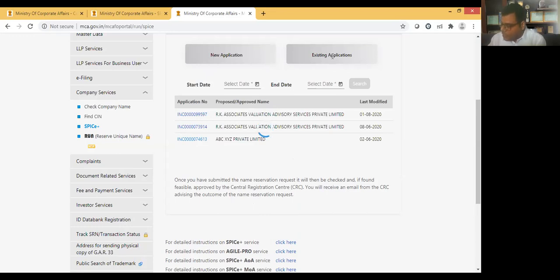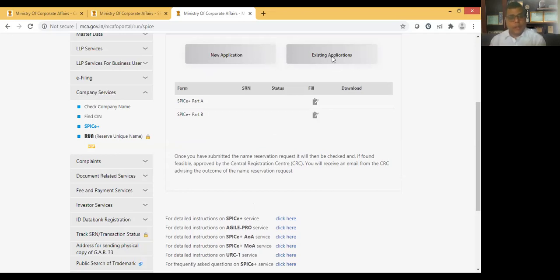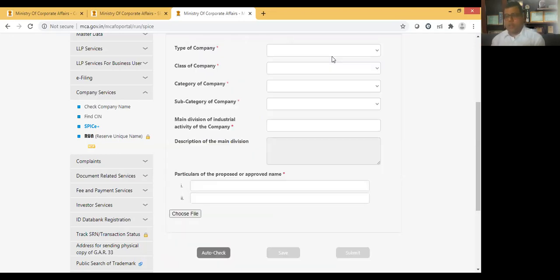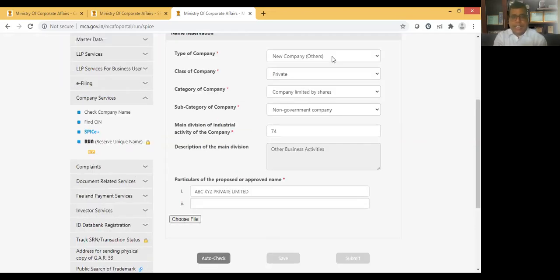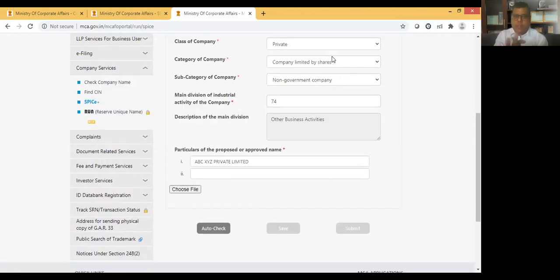Now an application number will be allotted to me, so I will click on that, Part A and Part B. I just tried it when the concept came in February 2020, to check how it basically works, so that I can advise my clients or speak to my students about how it works. It is basically the same, Part A, then Part B. I did not apply for the name. It was only for the purpose of checking, because you can see it's a dummy name which I'm using, ABC XYZ Private Limited. It cannot be like this, but I'm just checking it for the purpose of understanding.